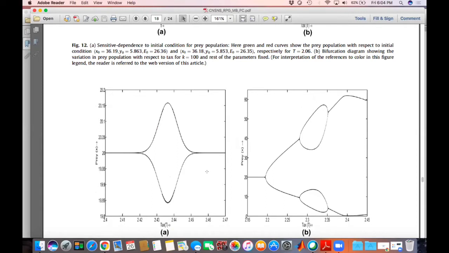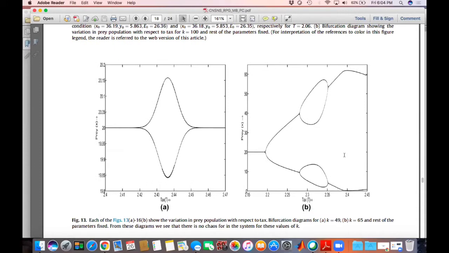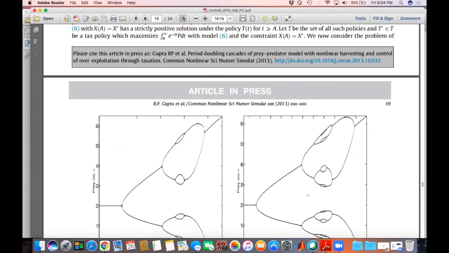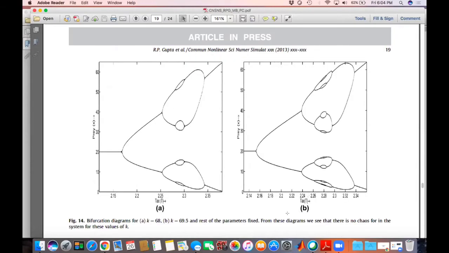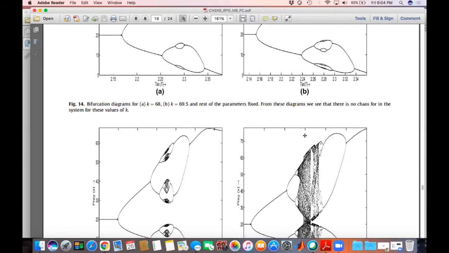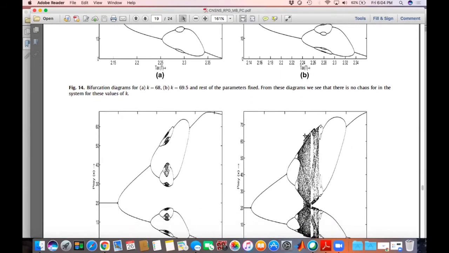Now you can see this is a stable equilibrium, this is period 1, and then this is the period doubling as we keep changing the parameter carefully. You can see this is the generation of period 6, this is the generation of period 8, and it goes on step by step. That's why ultimately you have this kind of structure, and finally you have chaos here. So this is my understanding.